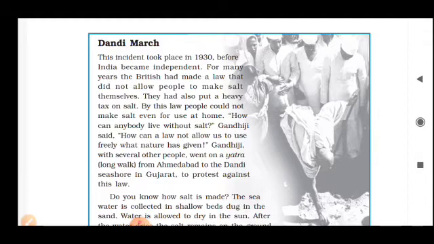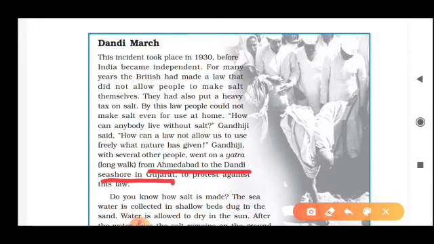"How can anybody live without salt?" Gandhiji said. "How can a law not allow us to use freely what nature has given?" Gandhiji, with several other people, went on a yatra, a long walk, from Ahmedabad to Dandi seashore in Gujarat. This line is very important: the Dandi Yatra started from Ahmedabad to Dandi seashore in Gujarat to protest against this law.